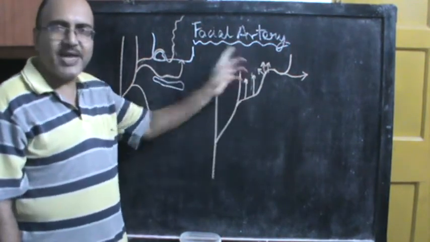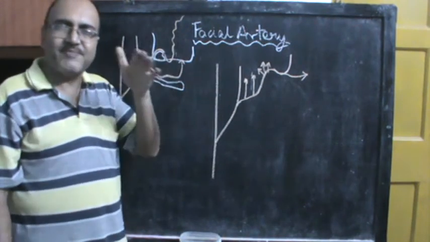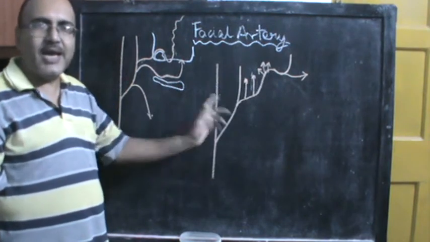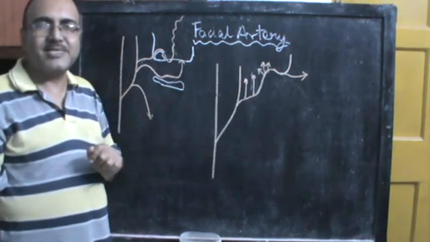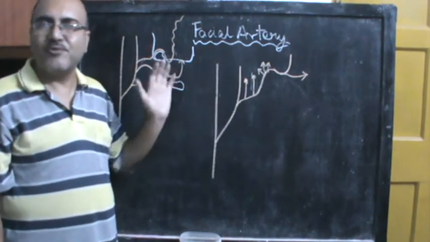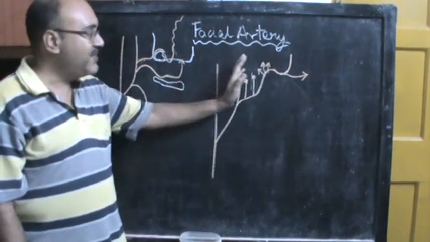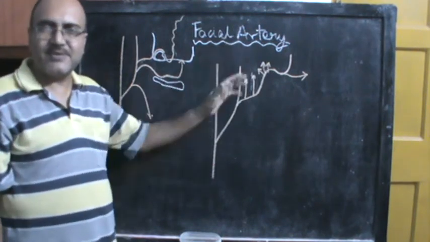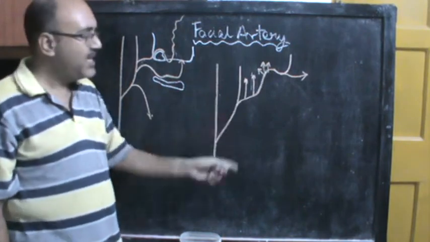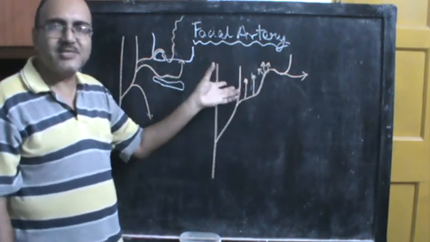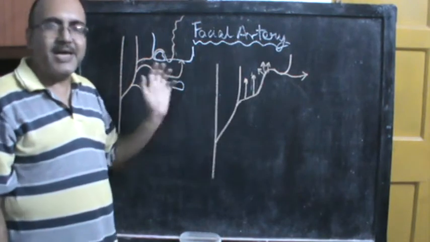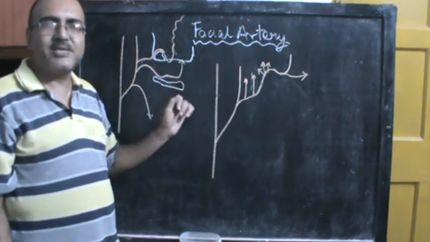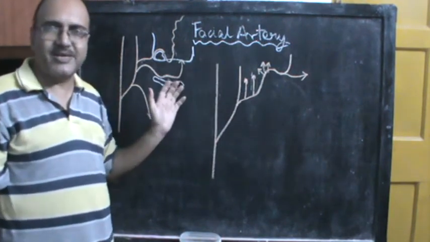It is going along the pharynx and dropping inside the pharynx above the superior constrictor, supplying the pharynx and the constrictor muscles. And not only that, because it is going inside the pharynx, it is supplying a part of the auditory tube also. So it will supply the auditory tube, give some branches to the tonsil, supply the constrictor muscle, and when it has gone to the pharynx, it will anastomose with the other pharyngeal branches. That is the ascending palatine branch. It will anastomose with the pharyngeal branches of the ascending pharyngeal artery, and because it is also going to the soft palate over the pharynx, it will anastomose with the branches of the greater palatine arteries also.